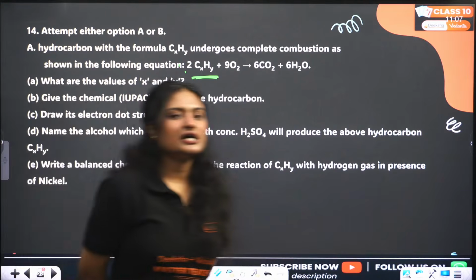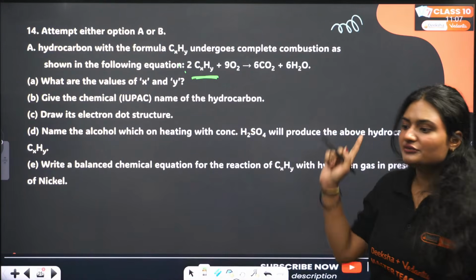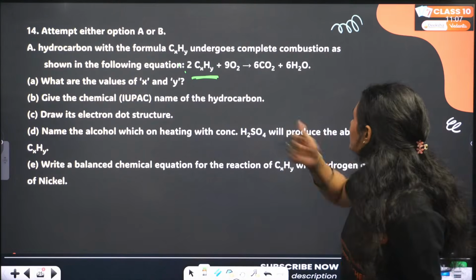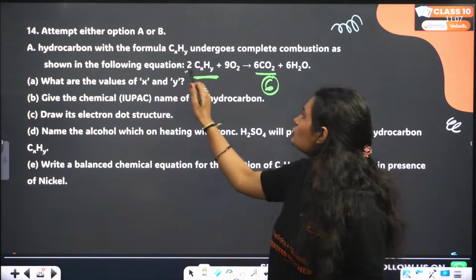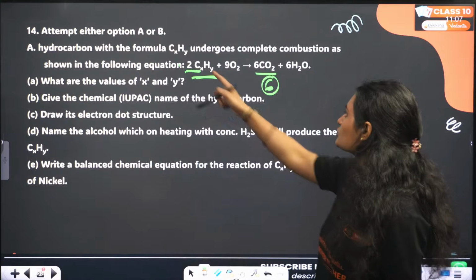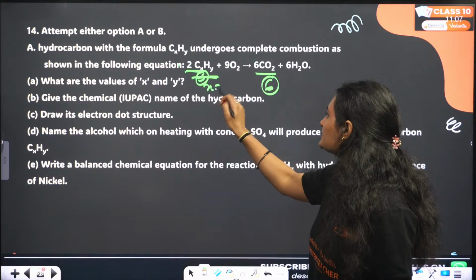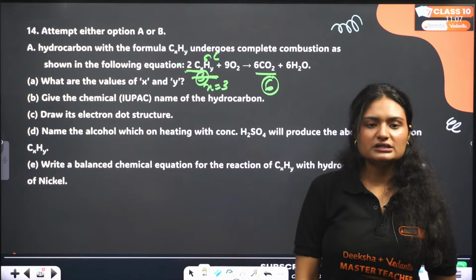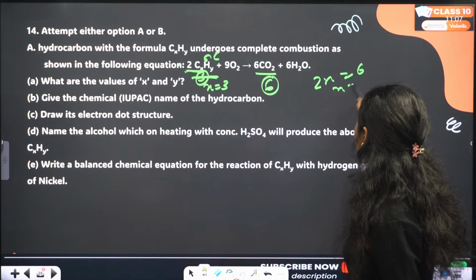Okay, see x and y. Let's calculate the number of carbons on the product side so that we have an idea how many carbons are there on the reactant side. There are 6 carbons, right? We already have 2x here, so what do we multiply it with? 3, right? If we replace x with 3, then we will get 6 carbons on the reactant side. Or you can do 2x equals 6, x will be equal to 3.